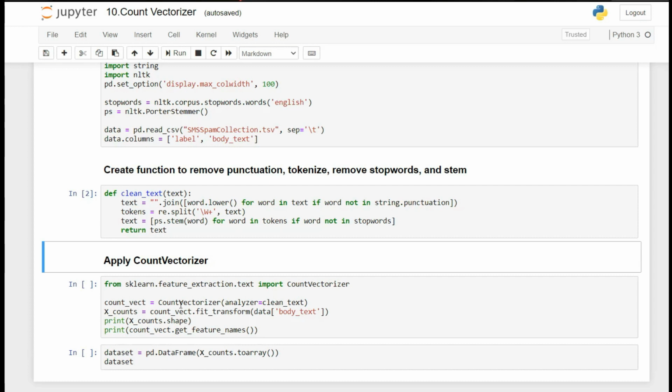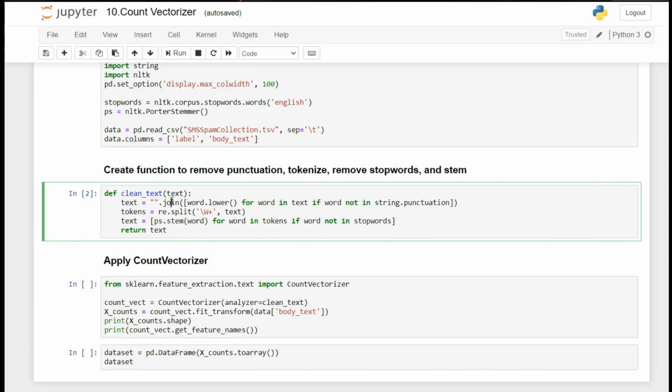So we need to create the object of CountVectorizer: count_vec equals CountVectorizer, and here we are passing analyzer. There are many arguments, guys, you can refer to the sklearn documentation to look them up, but we are using analyzer here because each line or each row needs to be passed through this function, clean_text. Here analyzer takes a function, and it passes each line of text to that function.